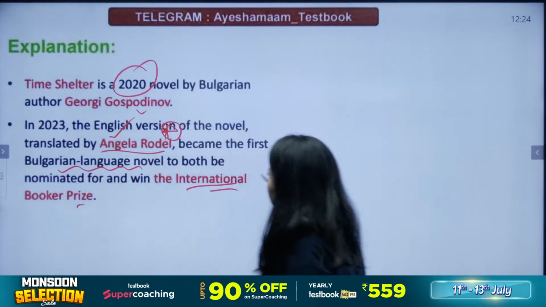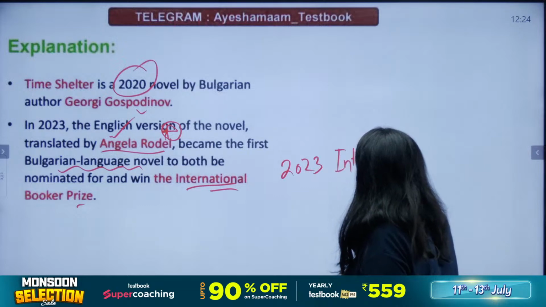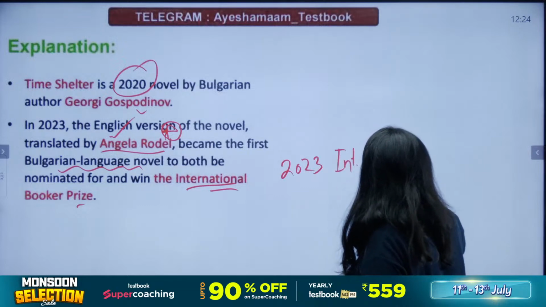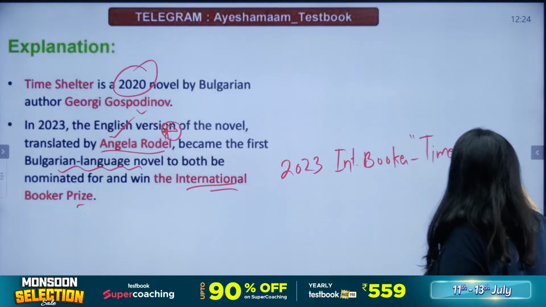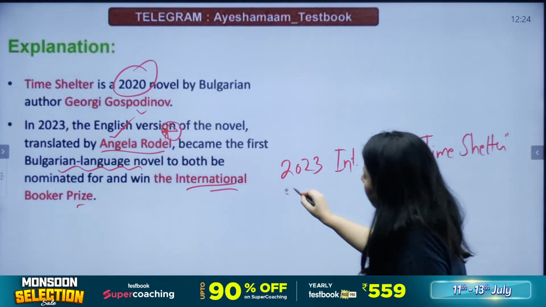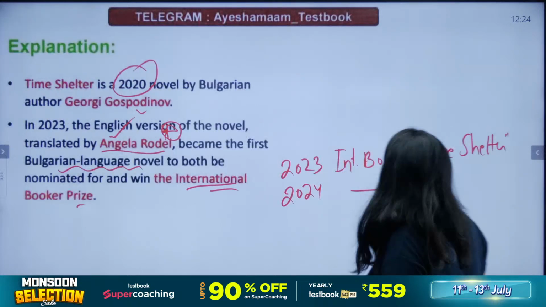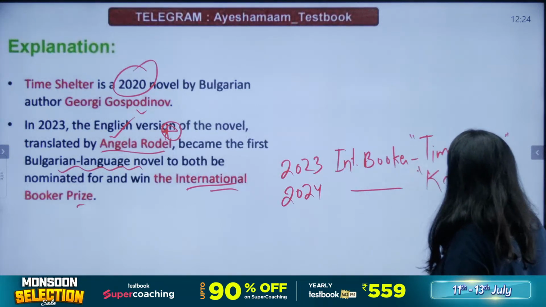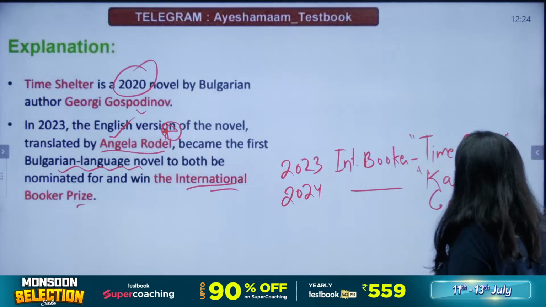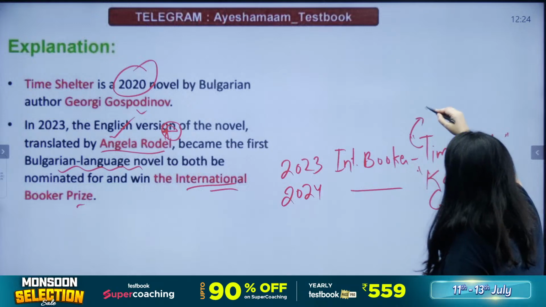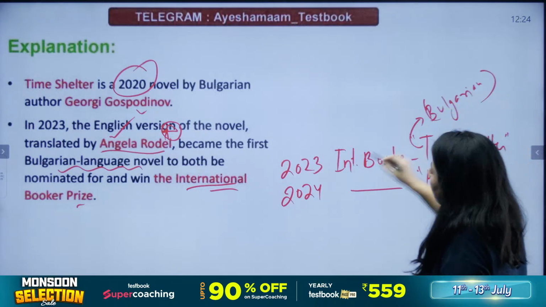So please remember, 2023 International Booker went to a novel called Time Shelter, right? And 2024, the same prize went to Kairos, which is a novel written in German language. This one is written by a Bulgarian writer. Important things to remember.